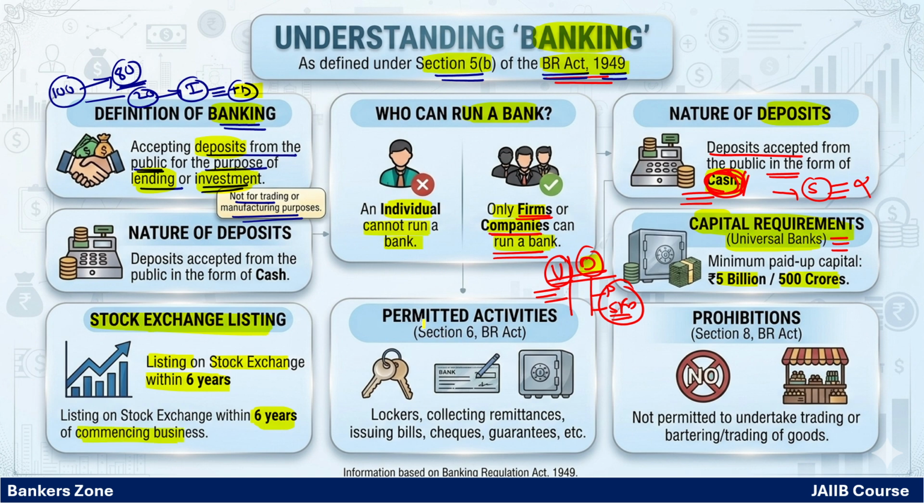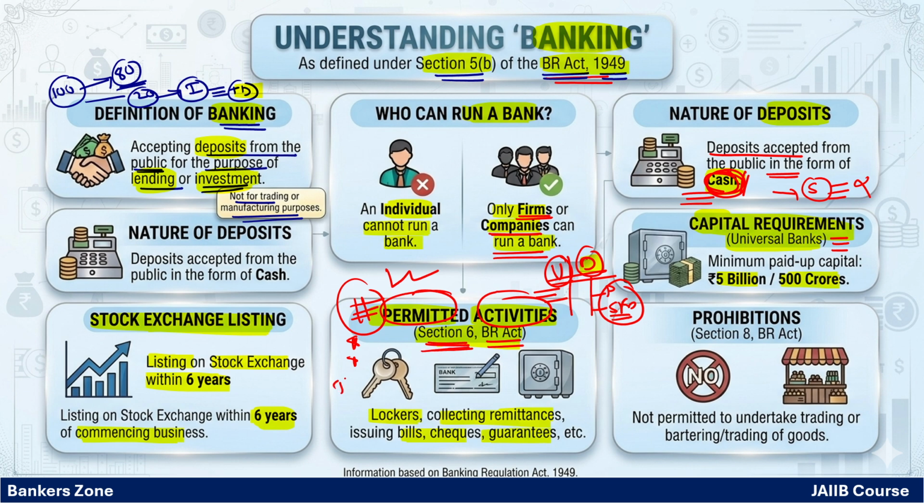Okay, now as per section 6 of the Banking Regulation Act, in that section they have given the different activities that a bank can conduct. For example, a bank can give lockers, do remittance business, issue cheques and bills, and issue guarantees and letters of credit. Very simple, very important. Section 6 of the Banking Regulation Act defines the activities permitted for the banker to conduct. That simply means the allowed activities are given in section 6.